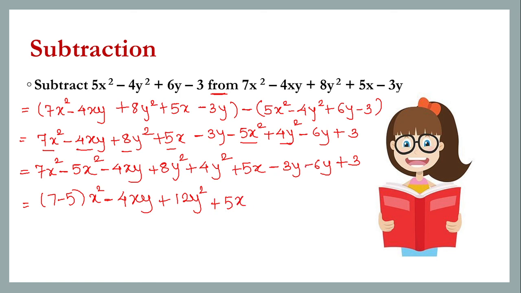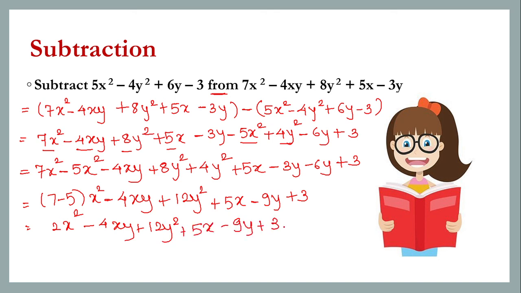Here minus into minus plus. 3 plus 6 will be 9y plus 3 as it is. So if we simplify this further, it will be 2x square minus 4xy plus 12y square plus 5x minus 9y plus 3. Simple addition and subtraction has to be done, but the care has to be taken that the operation should be performed with the like terms only.